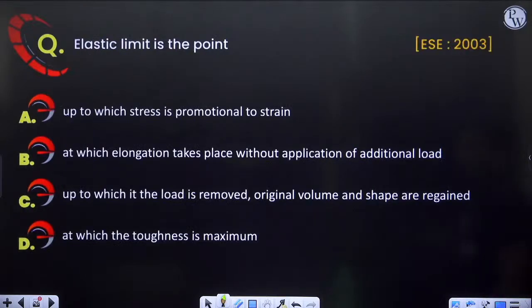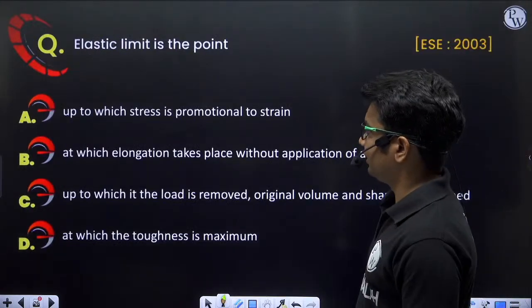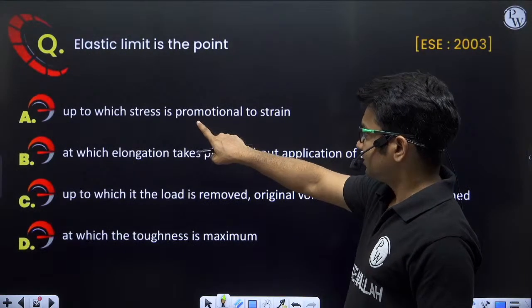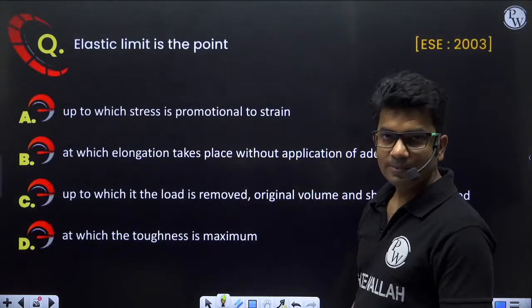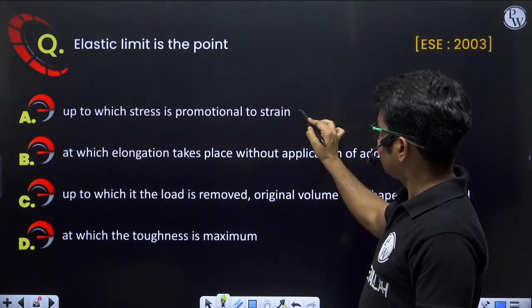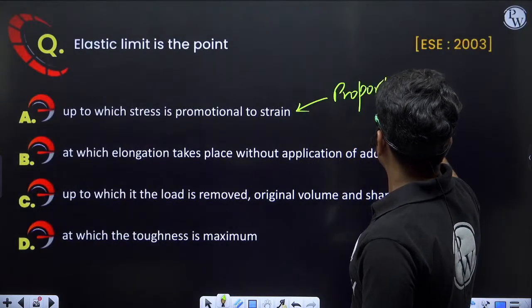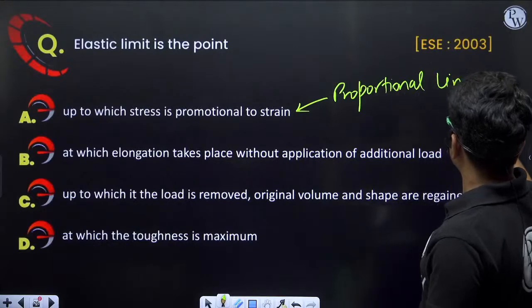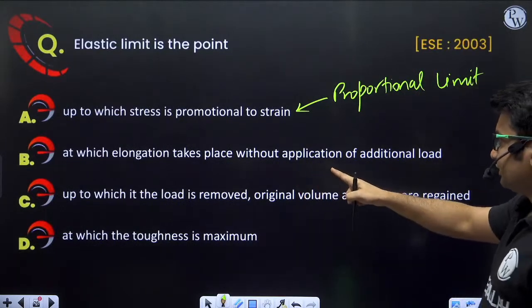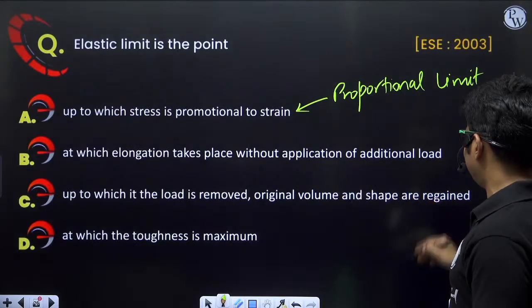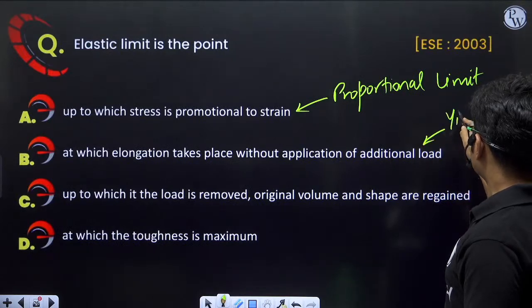Next question. Elastic limit is the point up to which stress is proportional to strain? That will be proportional limit. At which elongation takes place without application of additional load, that will be yield point.